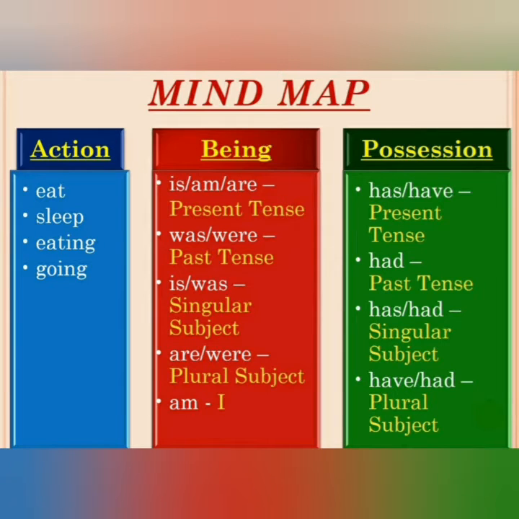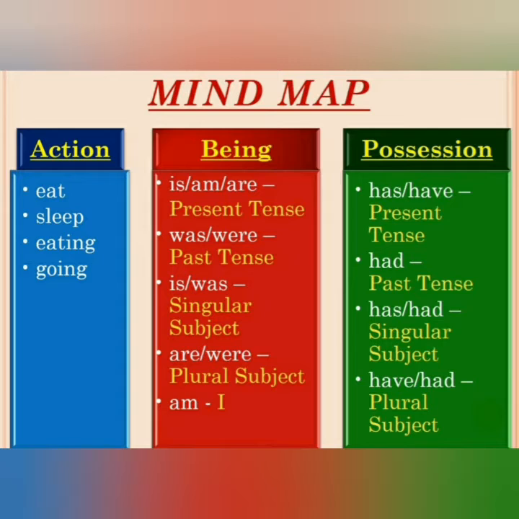Now, look at the chart. It is a mind map. Action: examples eat, sleep, eating, going, and being. Is, am, are for present tense. Was, were for past tense. Is, was with singular subject. Are, were with plural subject, and am with I in present tense.